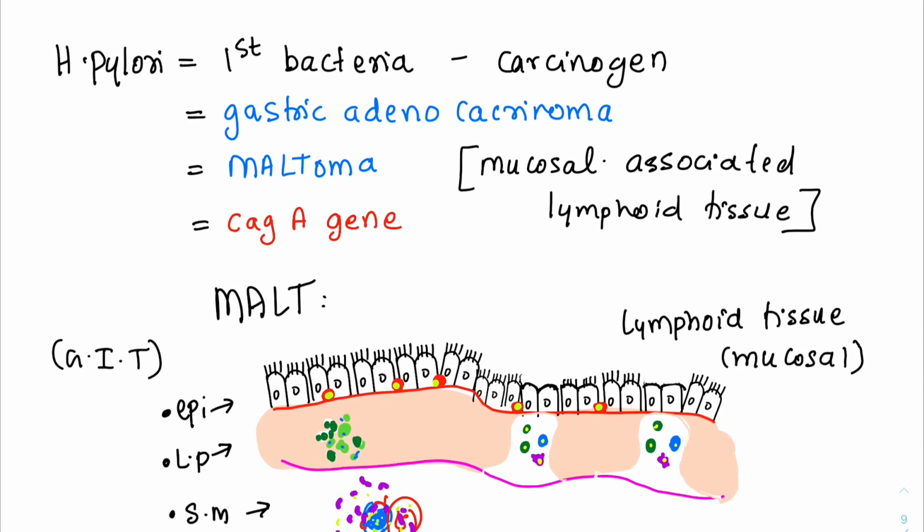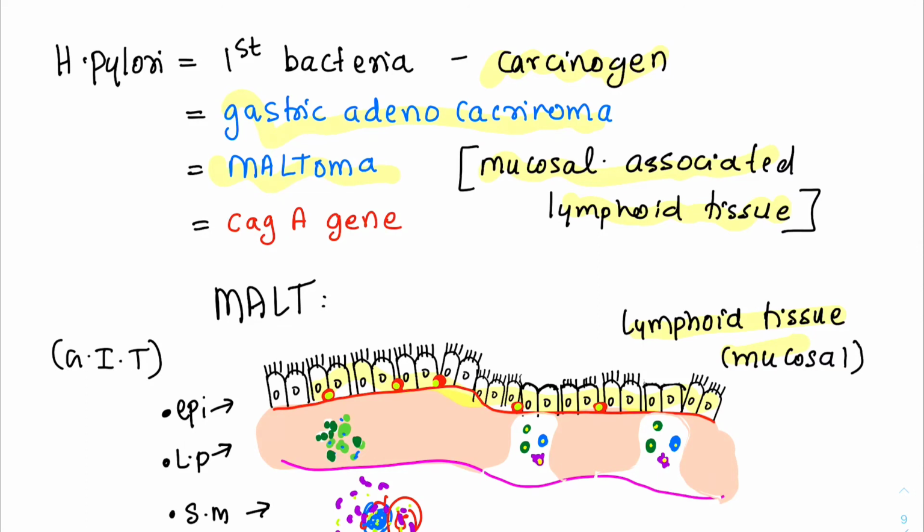The first one is H. pylori. Helicobacter pylori. It is the first bacterium to be called a carcinogen, and it causes gastric adenocarcinoma and maltoma. What do you mean by MALT? MALT is mucosal associated lymphoid tissue. It is a lymphoid tissue that is usually seen in the GIT. We can say it is not restricted to the GIT only, but mostly seen there. So maltoma and gastric adenocarcinoma. It's a mucosal associated lymphoid tissue.